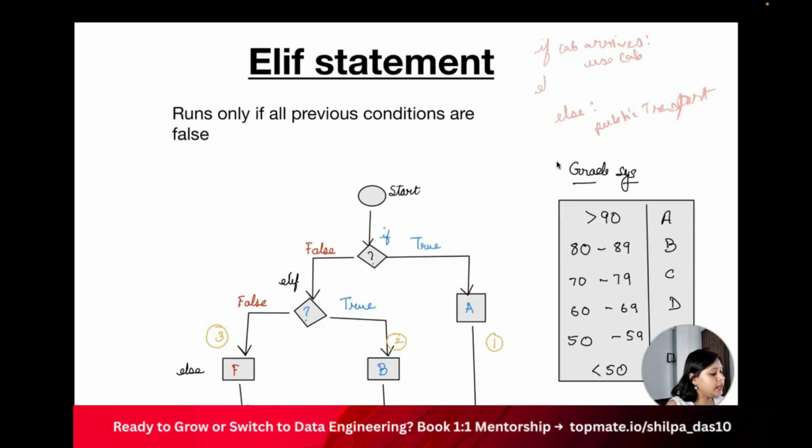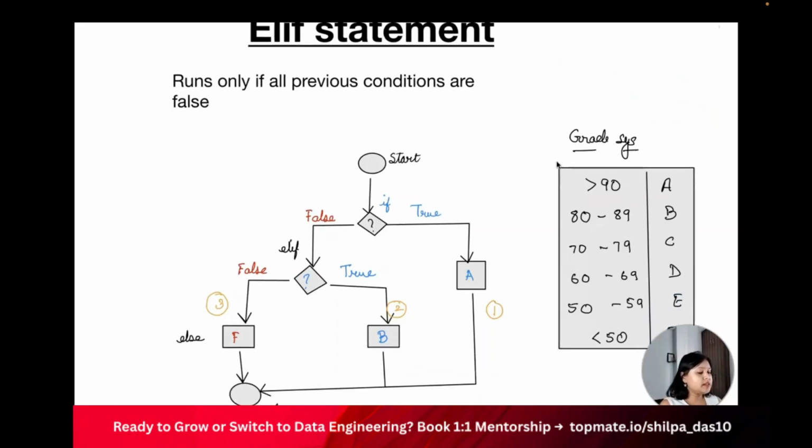So I will do Elif the cab, Elif friend arrives, then take friend's help, or you use your public transport. So now you see there are three conditions that you are checking, and if both the conditions are not true, then you are using at the end the else statement. Okay. So let me remove this particular part.